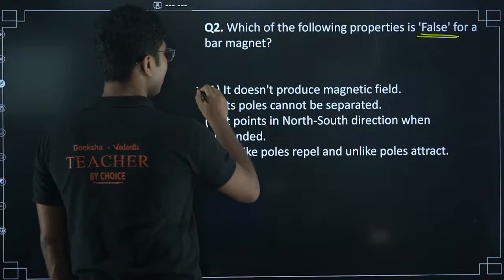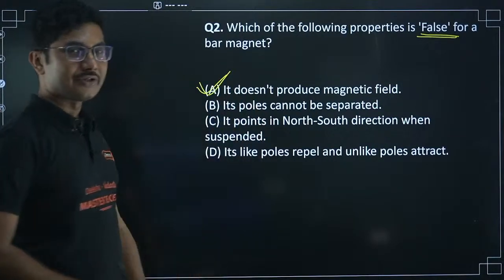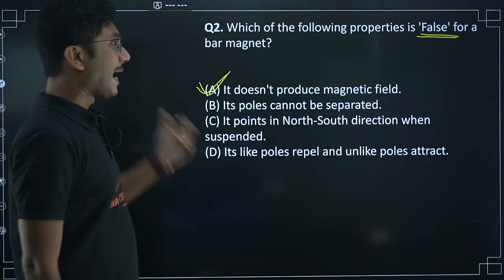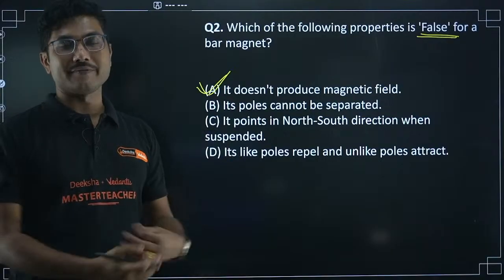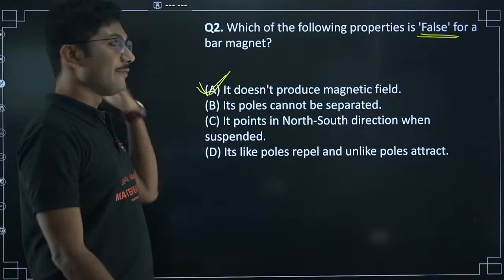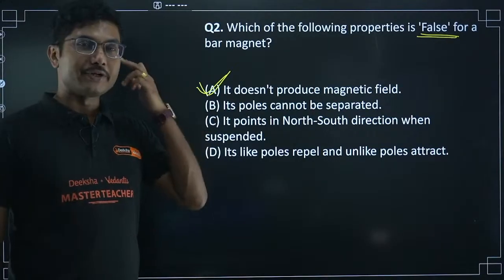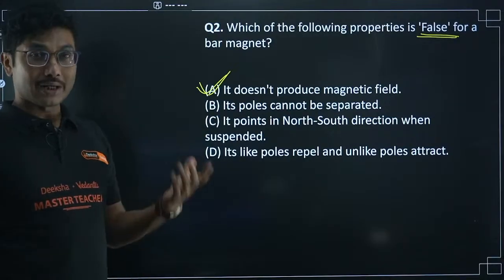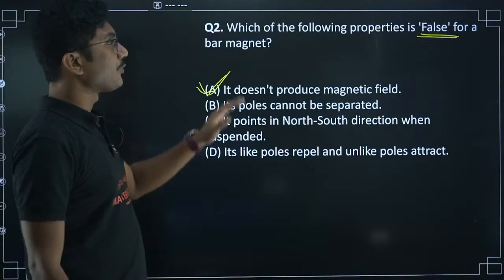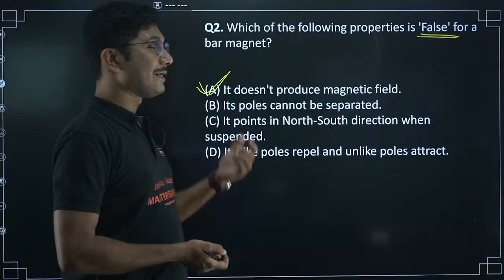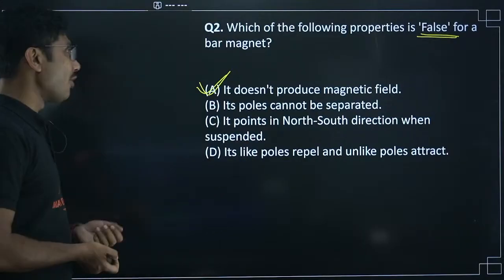Yes, it does not produce a magnetic field, which is a false statement, because magnets will always produce a magnetic field no matter what. Even if it is a horseshoe magnet, a bar magnet, or a circular magnet, any type of magnet will always produce a magnetic field. So a magnet not producing a magnetic field is a false statement.